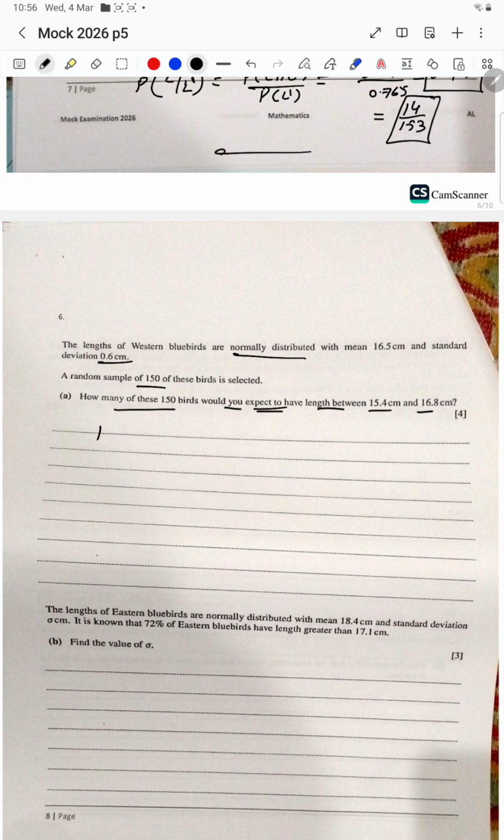It means the probability that, if I say random variable x is between this, less than x less than 16.8. You have to calculate this, given that x is normally distributed with mean 16.5 and variance 0.6 squared, because it's standard deviation, so I will write the square.